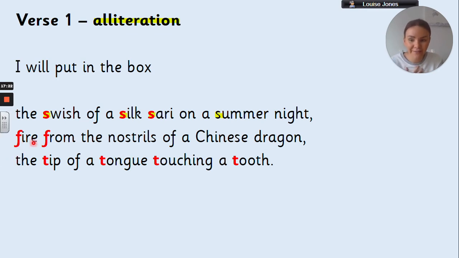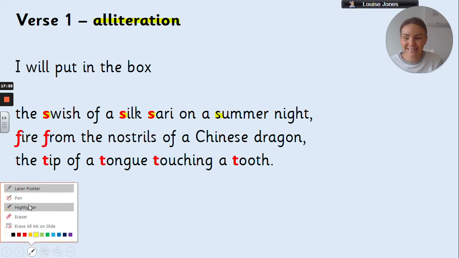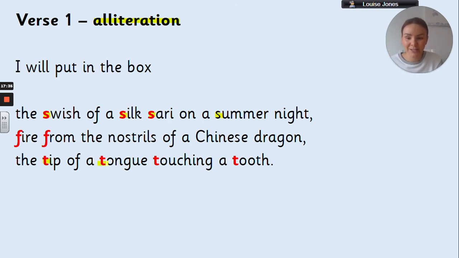You've got those 2 F's there next to each other. And this one here has got the letter T, the tip of a tongue touching a tooth. You've got those 4 T's in there, which is a really good example of alliteration. You've got the same letters at the beginning of words.